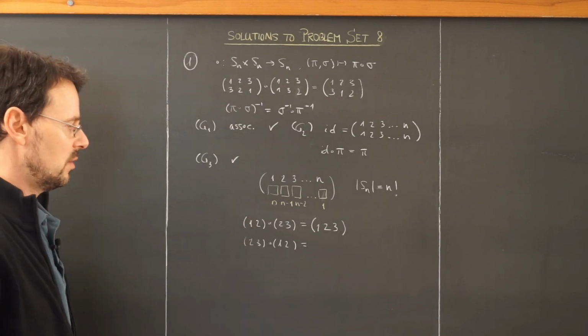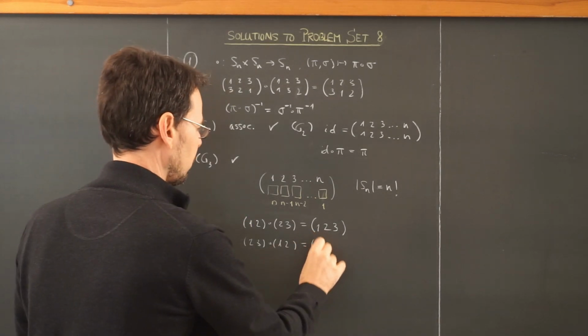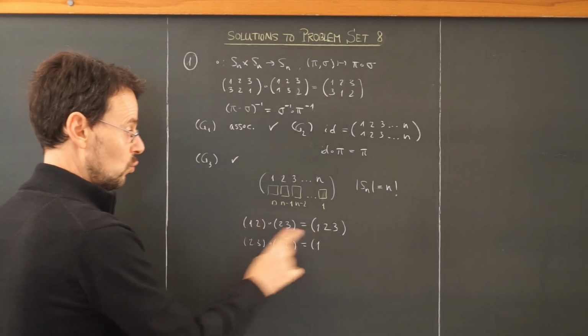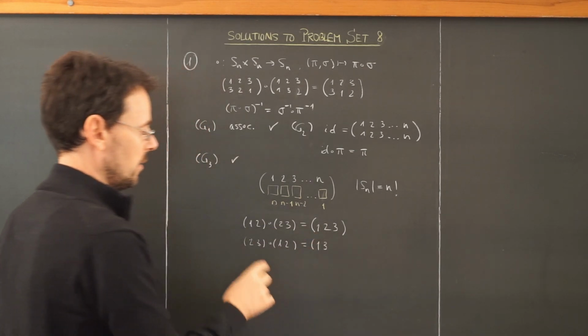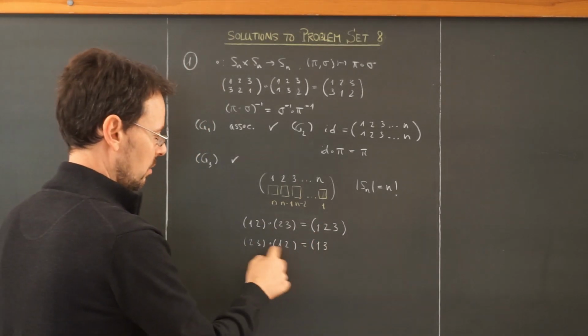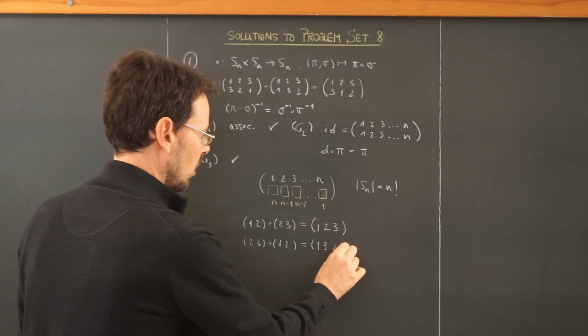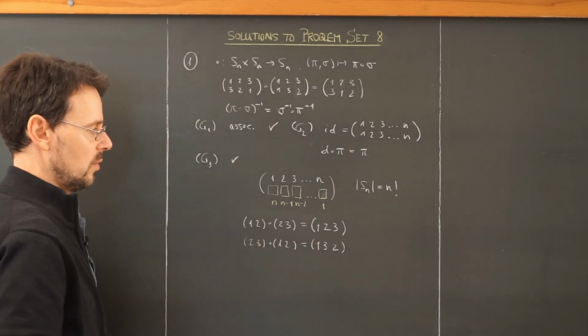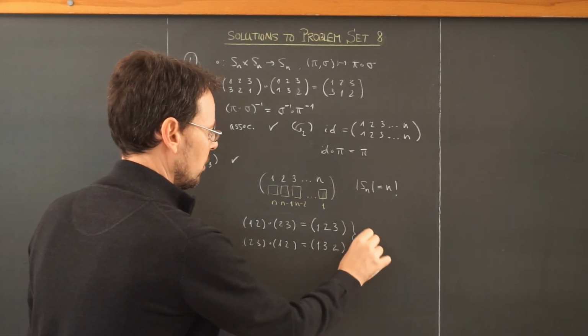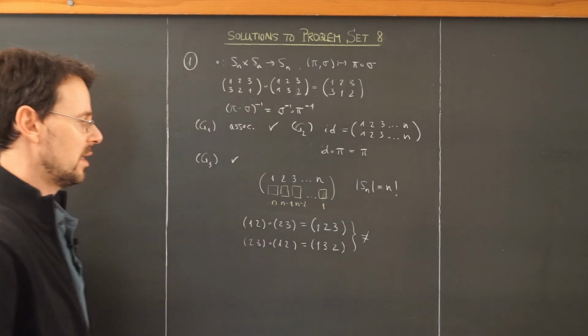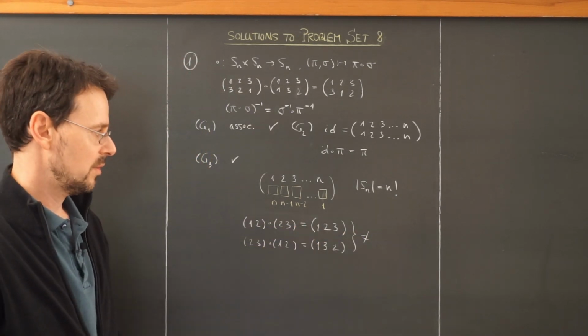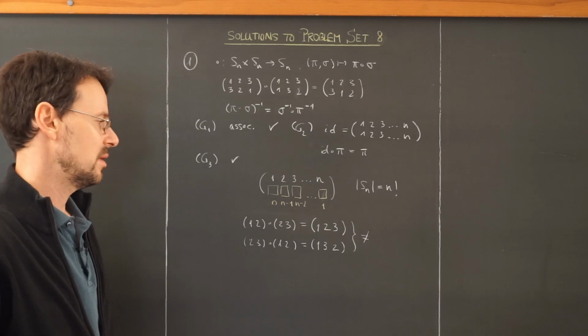Now let's change the order. 1 goes to 2, 2 goes to 3. Aha! So 1 goes to 3. 3 goes to 2, and 2 again goes to 1. And those are not the same 3 cycles. They have different effects on the number 1, hence they can't be the same.